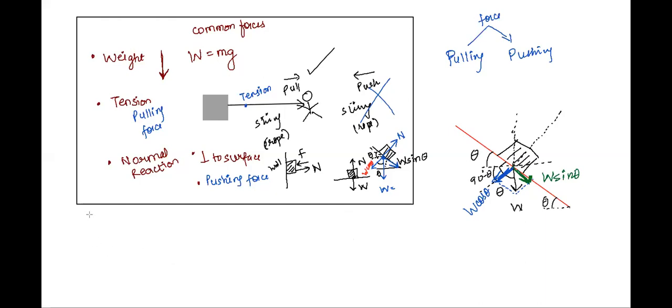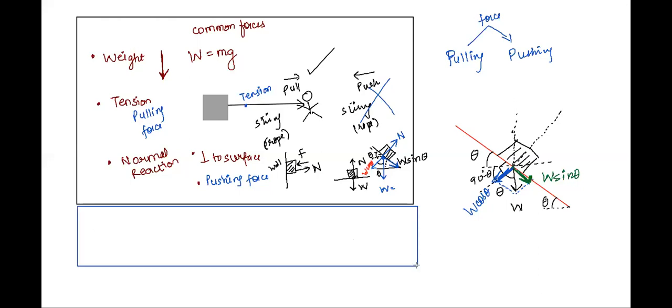One last force along with this, in case you have jotted this down, is a very special force called spring force. So how does spring force work? Class, look here. Suppose you have a vertical surface or a wall.